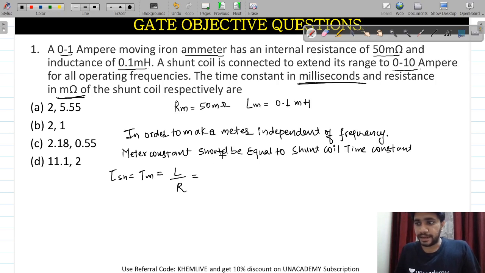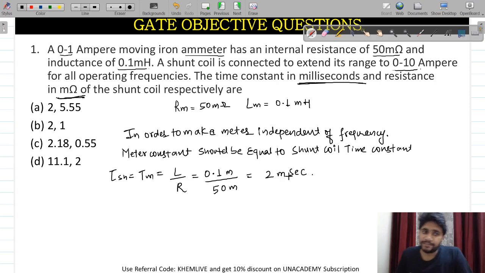L divided by R will give you 0.1 milli divided by what? 50 milli. What will be the answer here? 2 millisecond will be the answer.